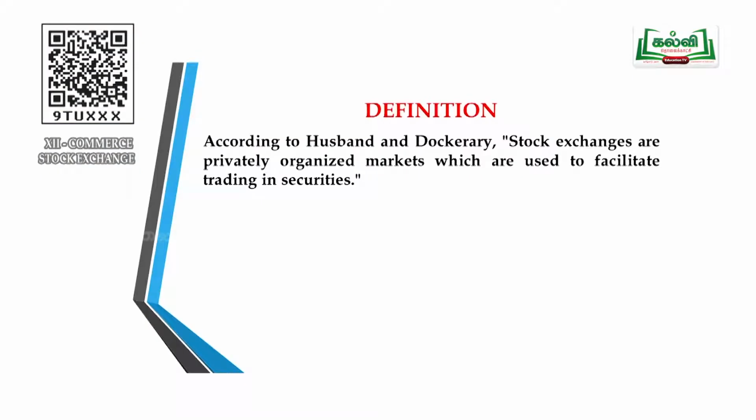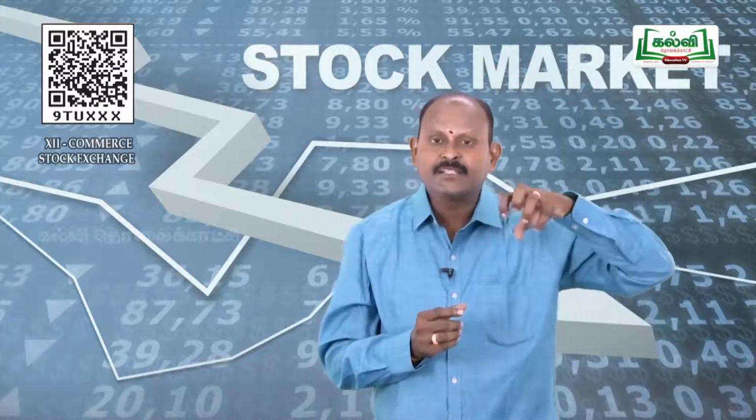So one of the important and very meaningful definitions is given by Husband and Dockery. They say the stock exchanges are privately organized markets which are used to facilitate the trading in securities. So what is a stock exchange? It is a place, it is a market. But the market is an organized market and it is run by private people. I mean, privately it is done, and all the trading of securities is done in the place that is called the stock market. Who says? Husband and Dockery say.